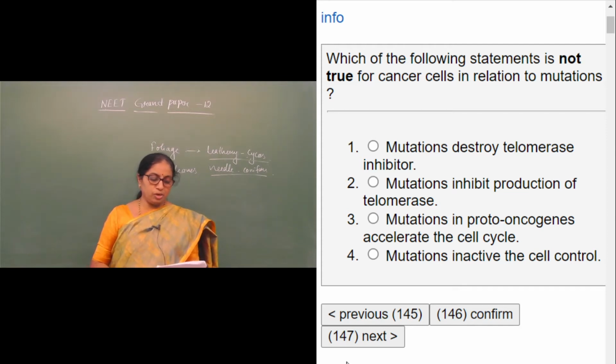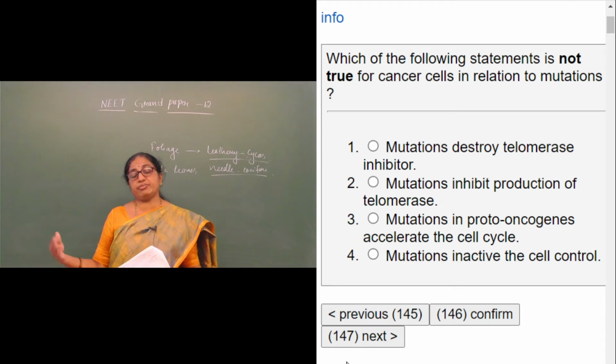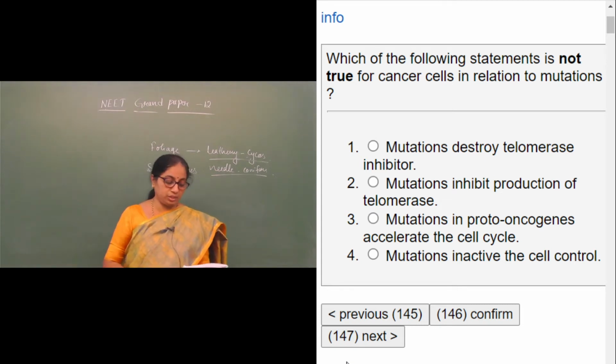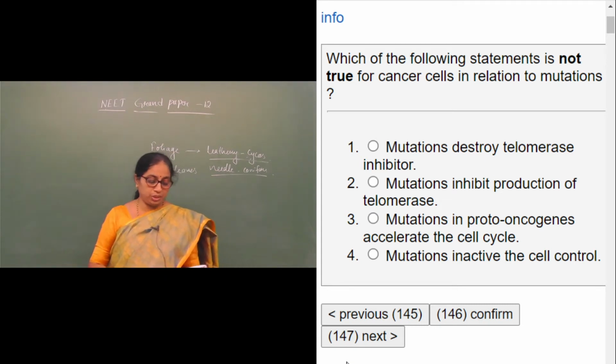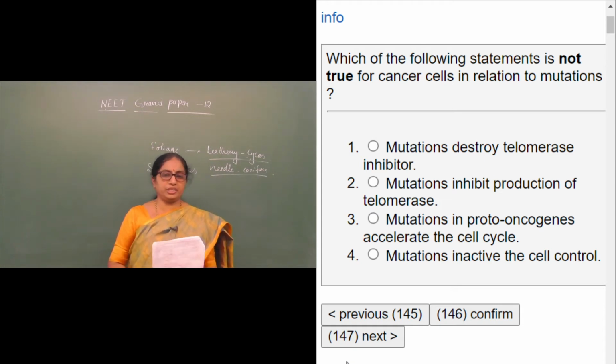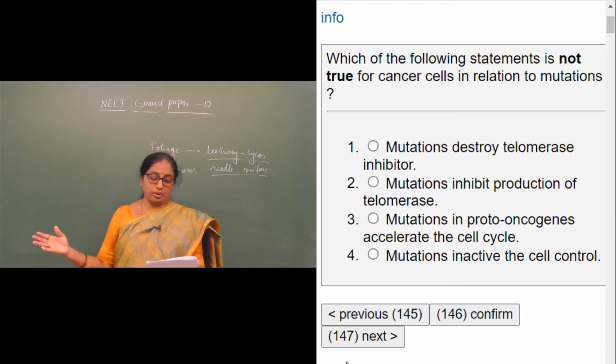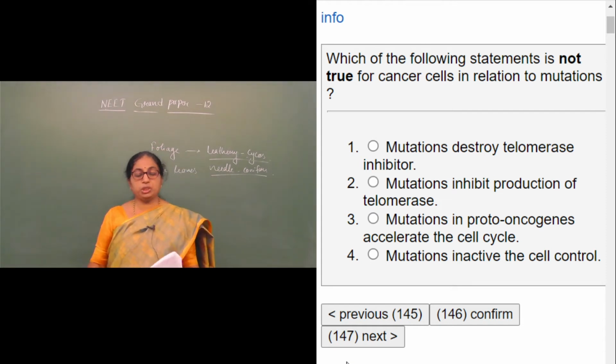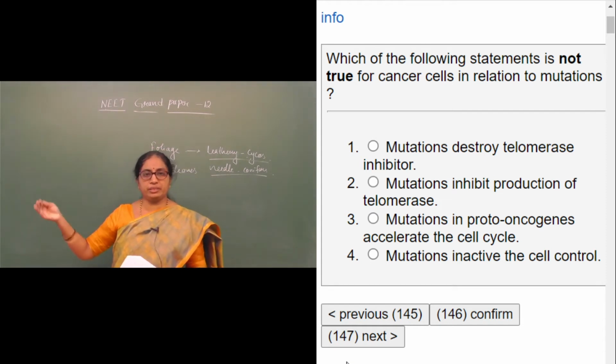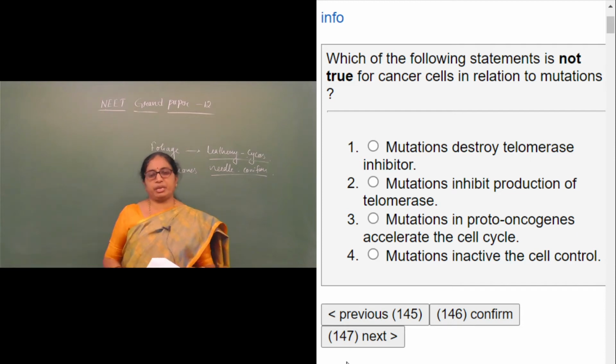Telomerase activity goes on increasing in the cancer cells, and mutations destroy telomerase inhibitor is of course the right statement. Telomerases are nothing but enzymes which go on adding certain bases at the 3' end of the genetic material.